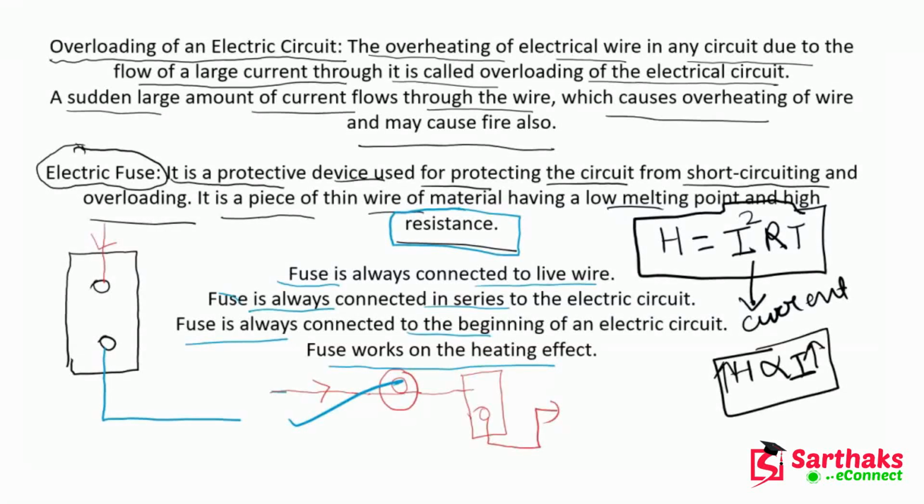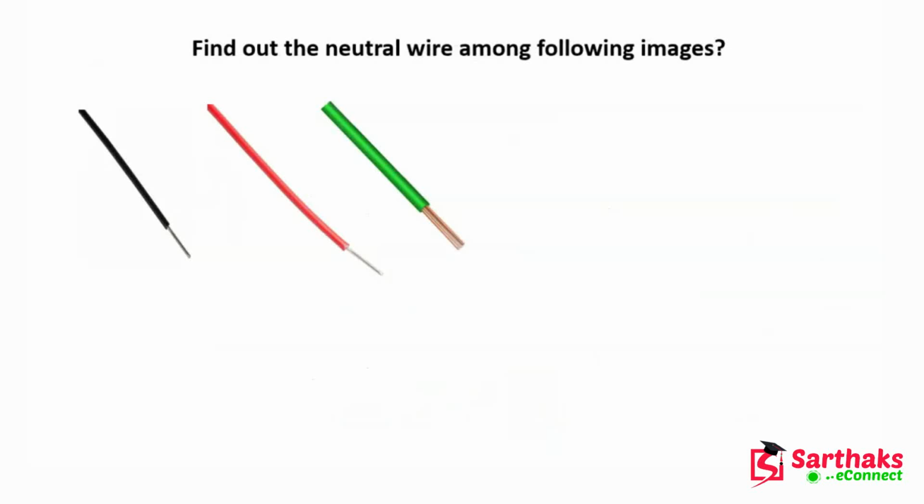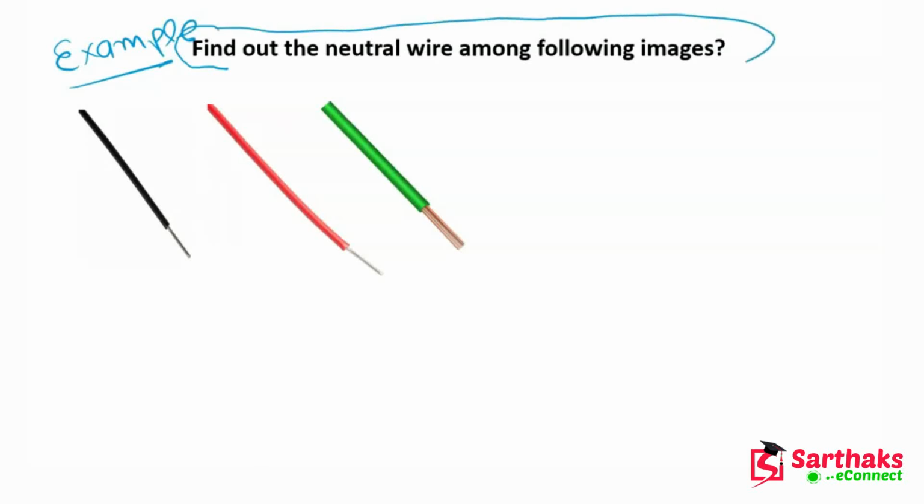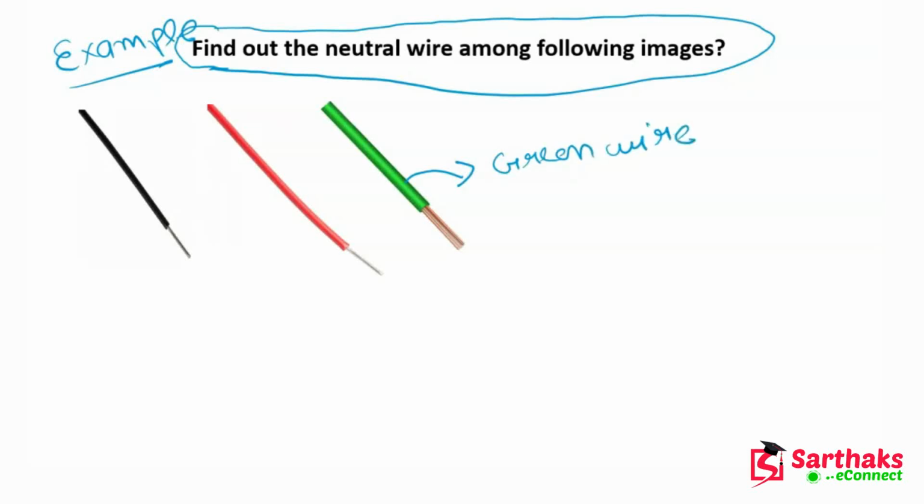So I hope guys you understand this point completely. Now after understanding this, let's move on to the next slide. This is an example, and let's see what this example is saying. Find out the neutral wire among the following images. We know very well that this is a green wire.